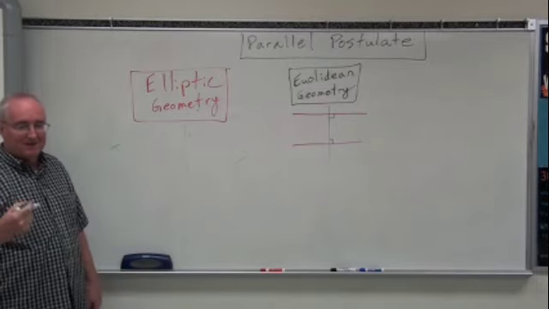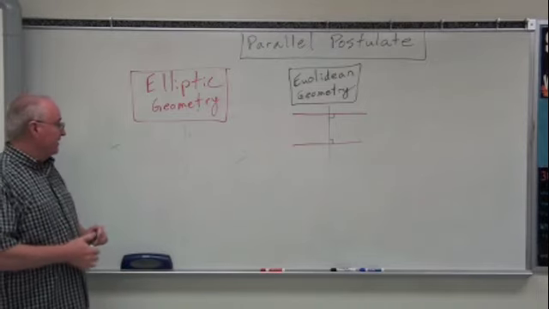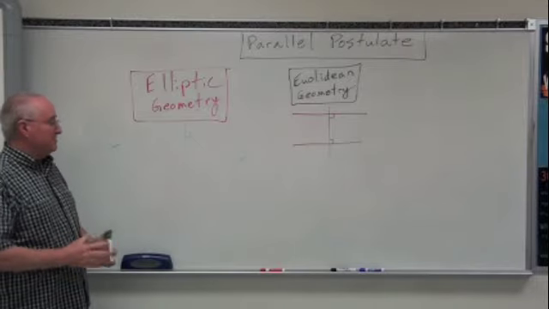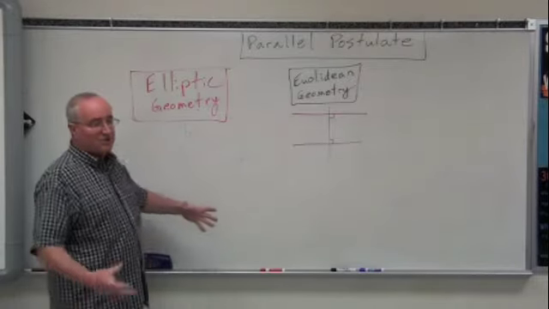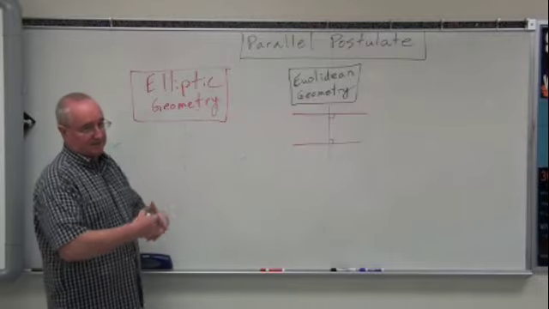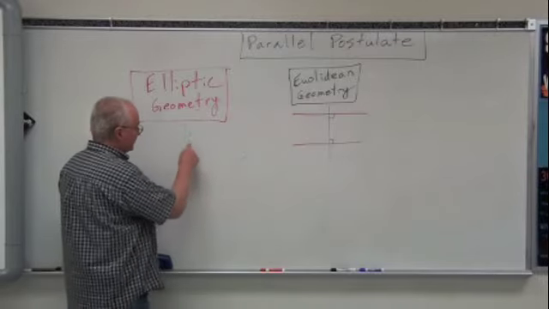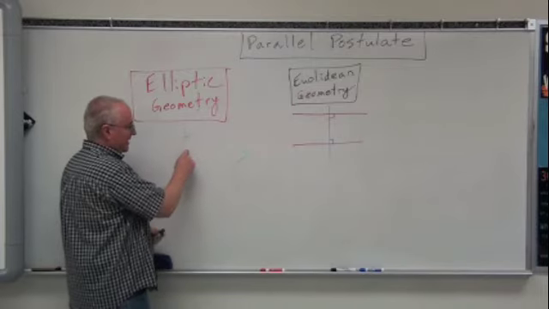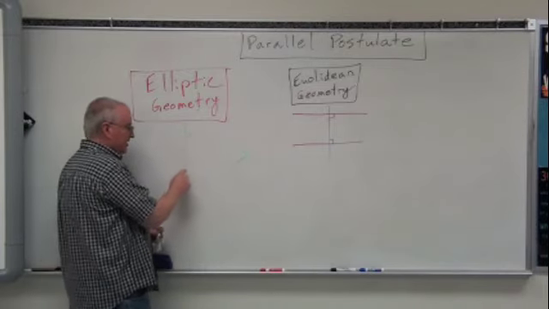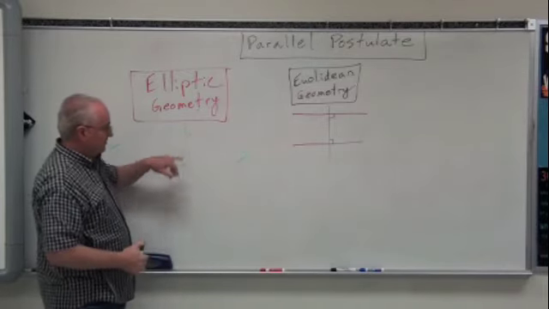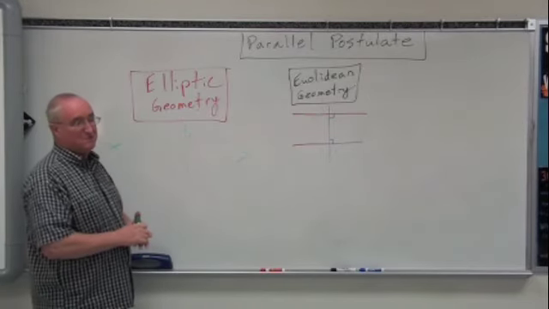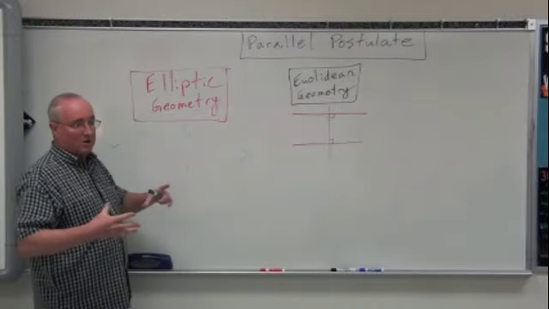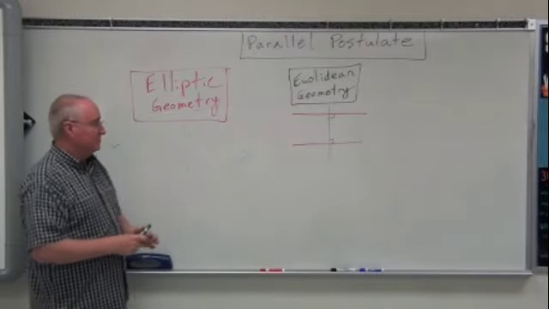Okay? In our honors classes, we'll get into that a little bit later on in the year so you can see what it is. But basically, we're no longer dealing with straight lines, we're dealing with curved lines that always meet somewhere. But at some point, we can intersect them with a line that is perpendicular at that point with those two lines. Okay? We're not going to use this. People use it for multiple things. Use it for spheres like the Earth, those kinds of things.